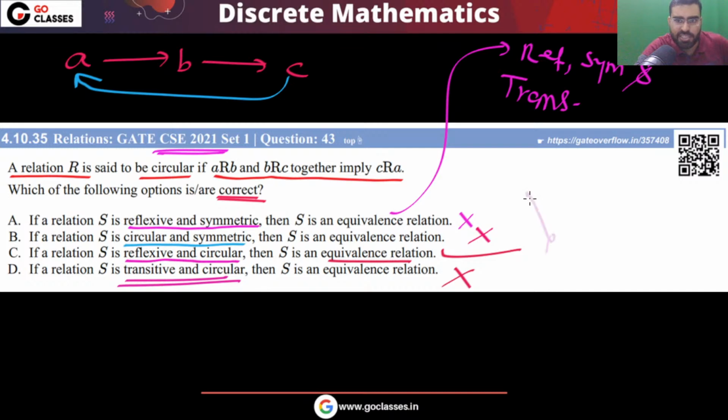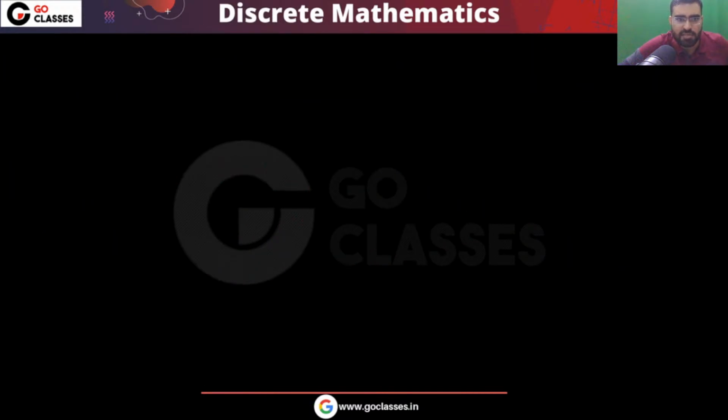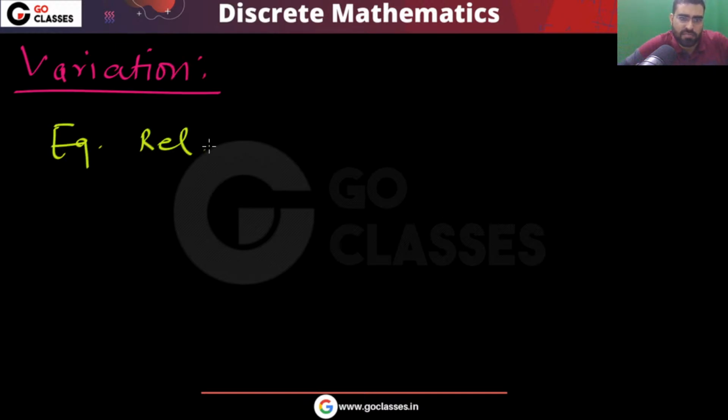So please tell me, did you understand this question? Let me know. This complete analysis, did you understand? Let me ask you a simple question, another variation. Can I say equivalence relation implies circular? If you have equivalence relation, can it imply circular?